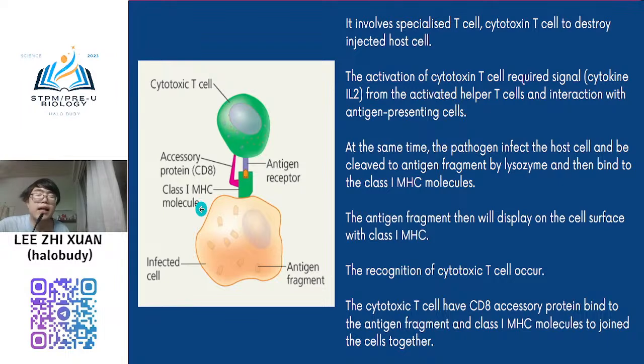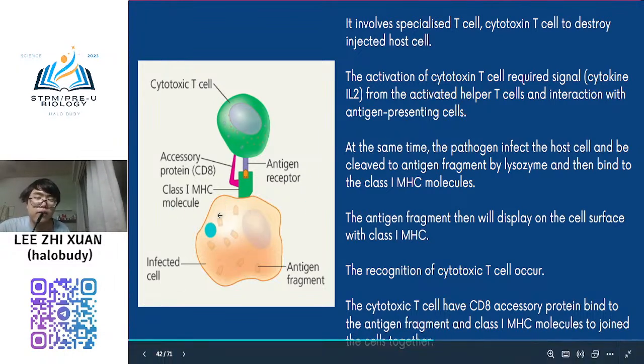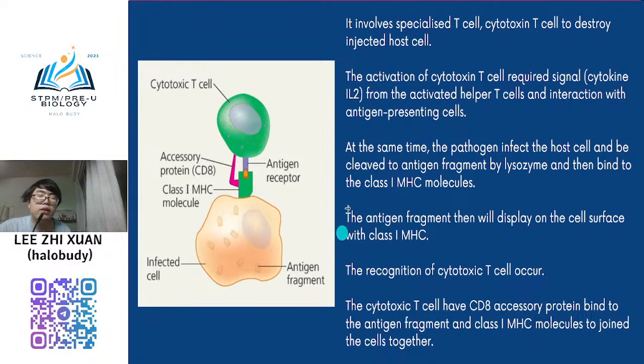It will express class 1 MHC molecule. Only certain cells express class 2: macrophage, dendritic cell, and also B cell. Later we will see it. I just want to show you that all the host cells will express class 1, so that is why the antigen will bind to class 1 to form the antigen-class 1 complex.